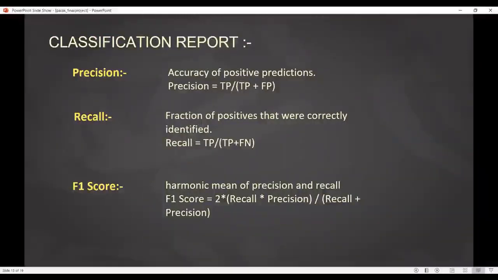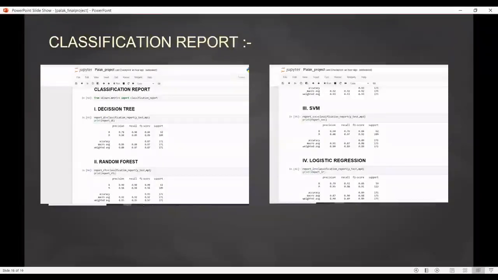Moving ahead, here is the precision. Precision is when the model predicts true, we check how often it is true. So the formula for precision is TP upon TP plus FP. Recall is the fraction of actual positives that the model correctly predicts. The formula for recall is TP upon TP plus FN. F1 is nothing but the harmonic mean of precision and recall. The formula is F1 equals twice of recall into precision upon recall plus precision. Here is the classification report of the models I've used.